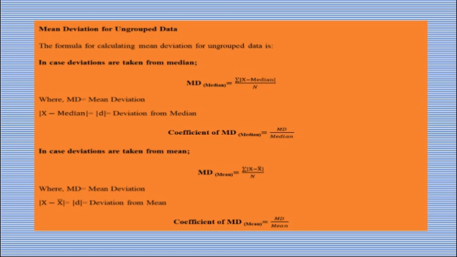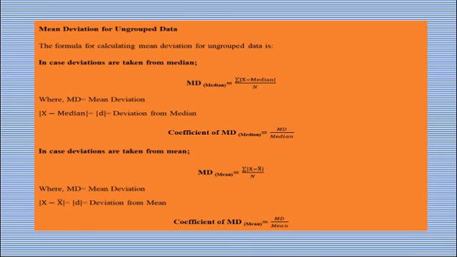The formula for calculating mean deviation for ungrouped data, in case deviations are taken from mean, is MD = Σ|x − x̄| / n, where MD is mean deviation and |x − x̄| is deviation from mean. In this case, the formula for calculating coefficient of mean deviation is MD divided by mean. MD is mean deviation.